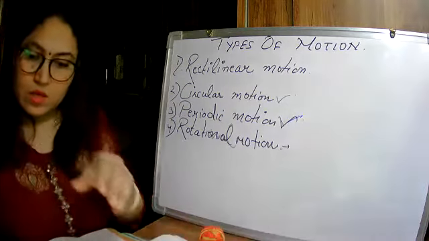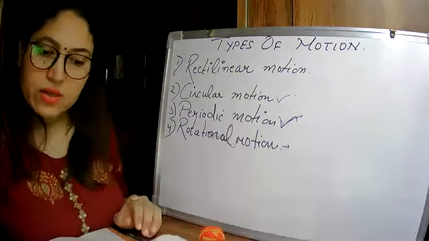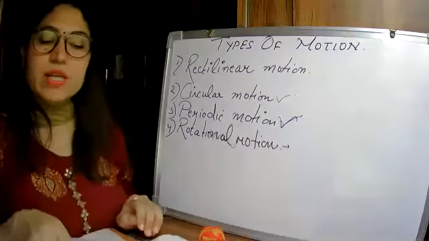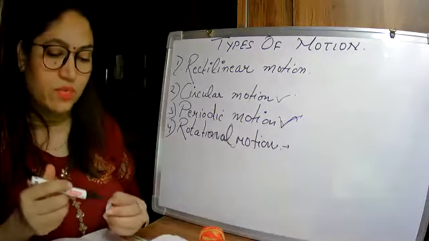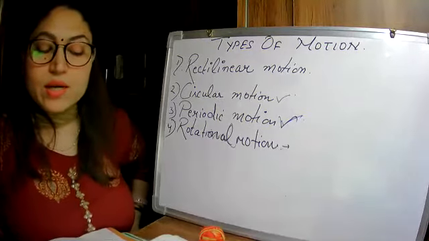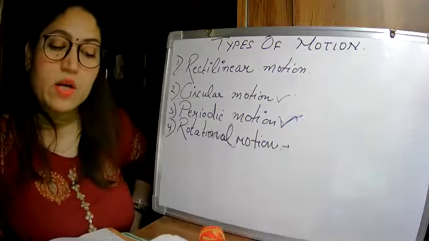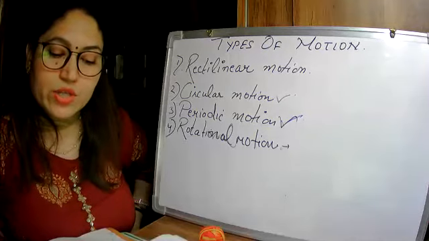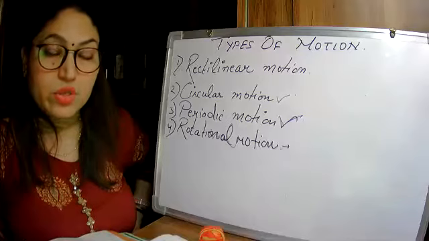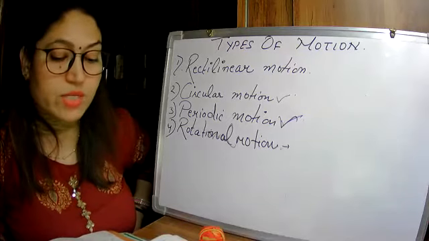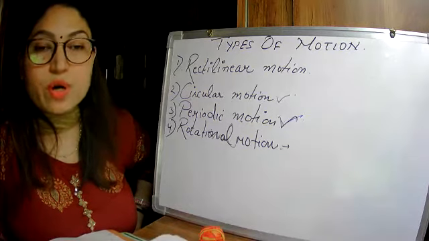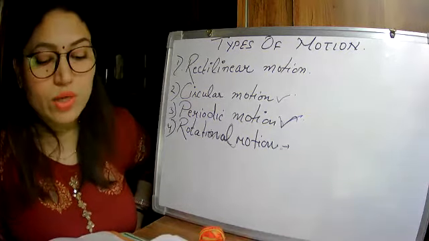We did many measurement activities and discussed some kinds of motion. Underline the third line: we saw that motion is a change in the position of an object with respect to time.